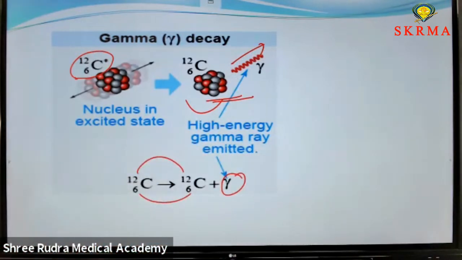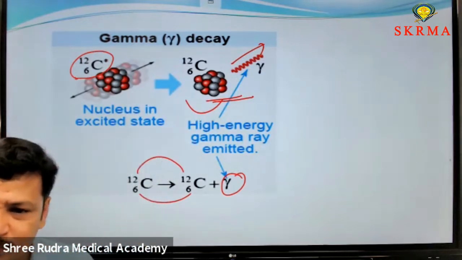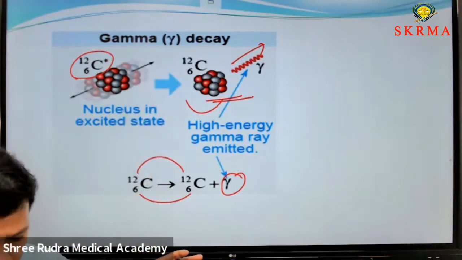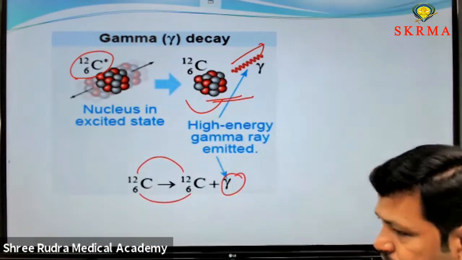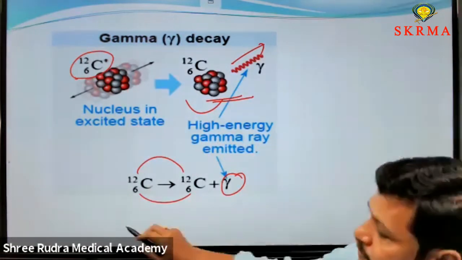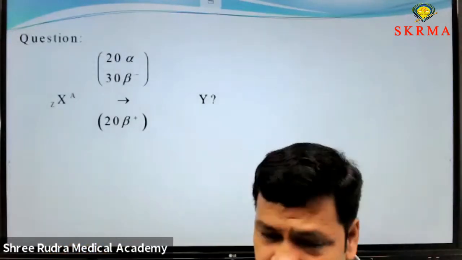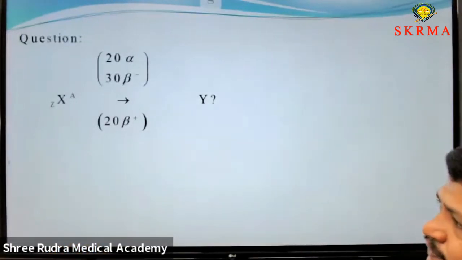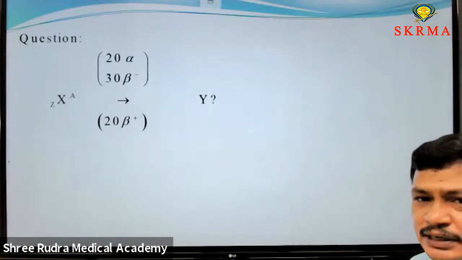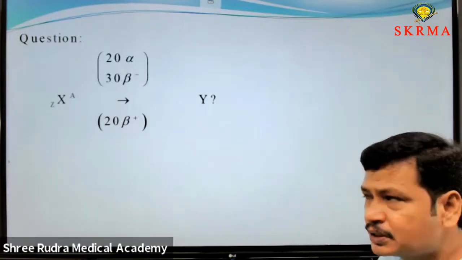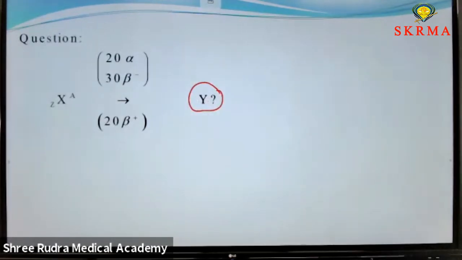The key thing here is every nucleus is trying to get stability. In order to get stability, these decays take place, either alpha or beta or gamma. These are called Soddy-Fajans displacement rules. The question asked on this concept: ZXA decays 20 alpha particles, 30 beta minus particles, and 20 beta plus particles. What is the new nucleus here? What is the answer?